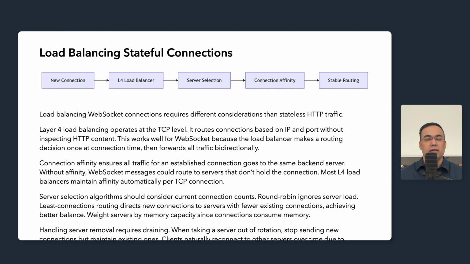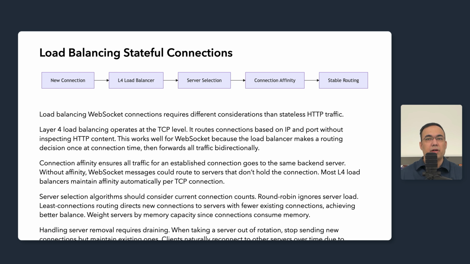Least connections routing directs new connections to servers with fewer existing connections, achieving better balance. We should also weight servers by memory capacity since connections consume memory. Handling server removal requires draining. When taking a server out of rotation for deployment or maintenance, we stop sending new connections but maintain existing ones. Connections drain naturally as clients reconnect due to app restarts, network changes, and deep device sleep cycles. Allow sufficient drain time, typically around 15 to 30 minutes, before forcefully terminating remaining connections.